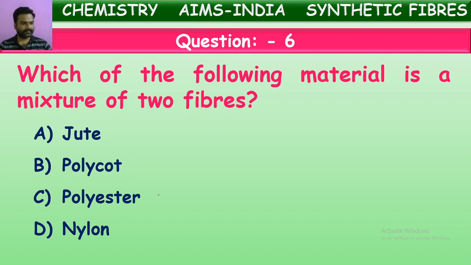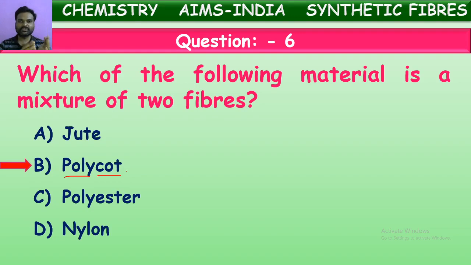Yes. Correct answer is polycot. Yes, we told polycot or polywool. These are blended fibers which are obtained by mixing polyester with certain natural fibers like cotton and wool. If polyester is mixed with cotton, then the obtained fiber is called polycot.